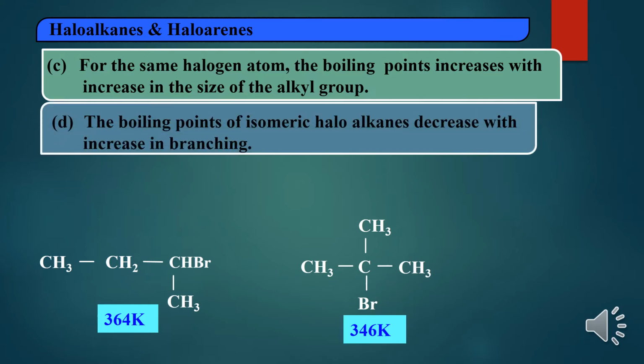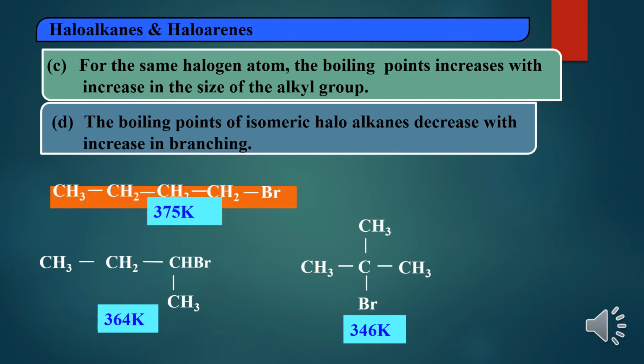The boiling points of isomeric haloalkanes decrease with the increase in branching. In front of you there is an example, 2-bromobutane and 2-bromo-2-methylpropane. In 2-bromo-2-methylpropane branching is more, so the boiling point decreases. You can also take 1-bromobutane, 2-bromobutane and 2-bromo-2-methylbutane. You can see how as branching increases, the boiling point decreases.